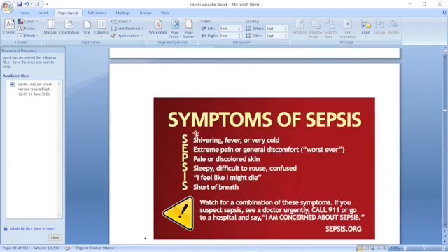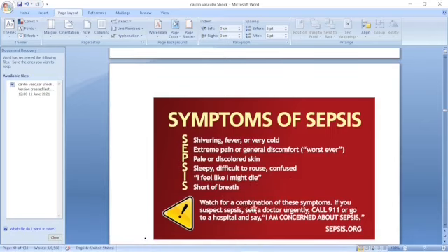And what happens in sepsis? Shivering, fever, or feeling very cold, that is chills. You feel the shivering in the body, extreme pain or general discomfort, the worst discomfort ever in your life, pale or discolored skin, sleepy, difficult to rouse, confused. The patient is so drowsy that if you ask something, the patient will go back to sleep. It is called drowsiness. That is a very dangerous sign. The patient is confused and drowsy. "I feel like I might die." The patient himself understands.